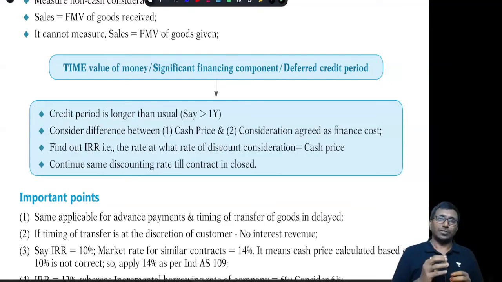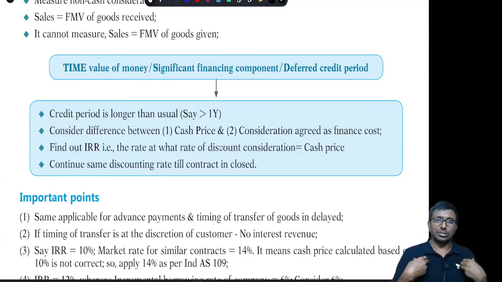Okay, so if the credit period is more than 1 year, then we will say there is some interest element in it. There is some financing element in it. So the difference between the cash price and the invoice amount will be considered as an interest element, and we are supposed to calculate IRR in this case. Interest expenditure is supposed to be recognized using the IRR rate. IRR rate will be the discounting rate normally. But remember, you should be very careful with respect to the significant financing component. This financing component, same rule will be applicable.